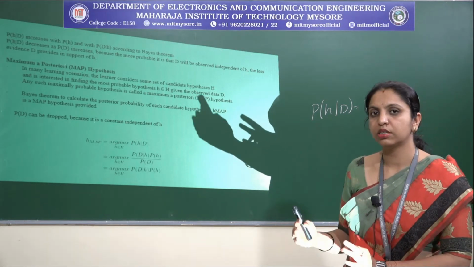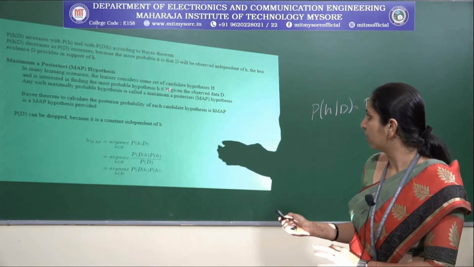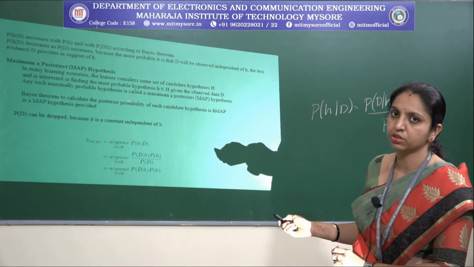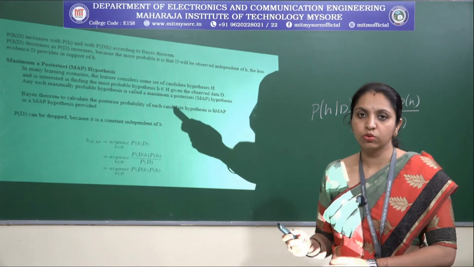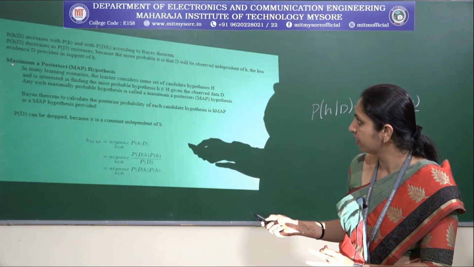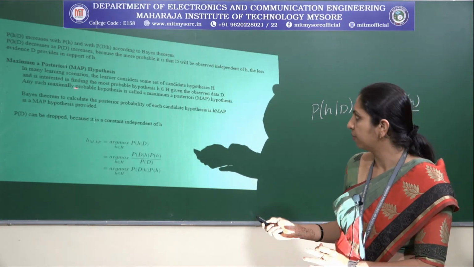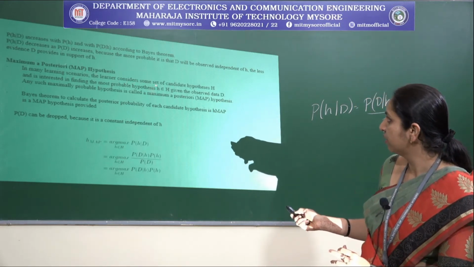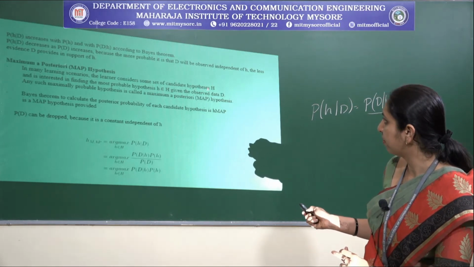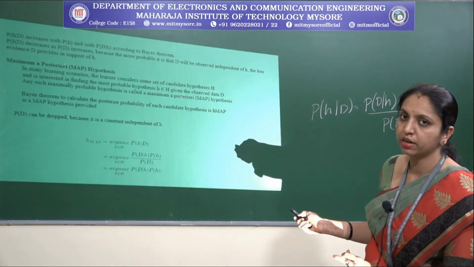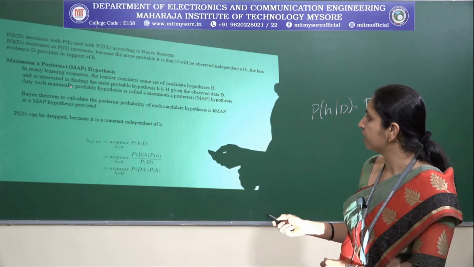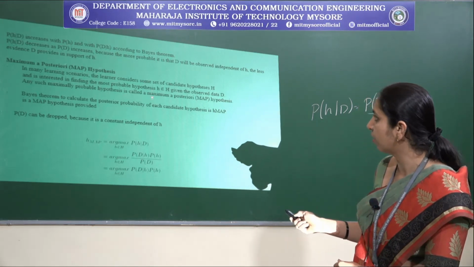So generally we consider some set of hypotheses, and we are interested in finding the most probable hypothesis. So finally we will consider the most probable hypothesis, that is the maximum a posteriori hypothesis. The most probable hypothesis, where small h belongs to capital H. Capital H is nothing but the set of candidate hypotheses, given the observed data D. Any such maximally probable hypothesis is called a MAP hypothesis.